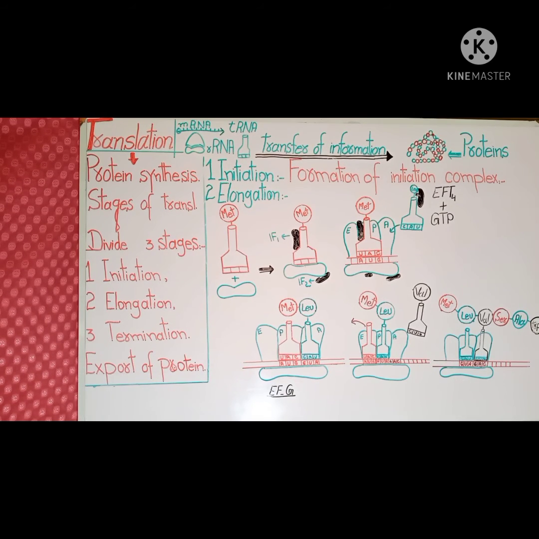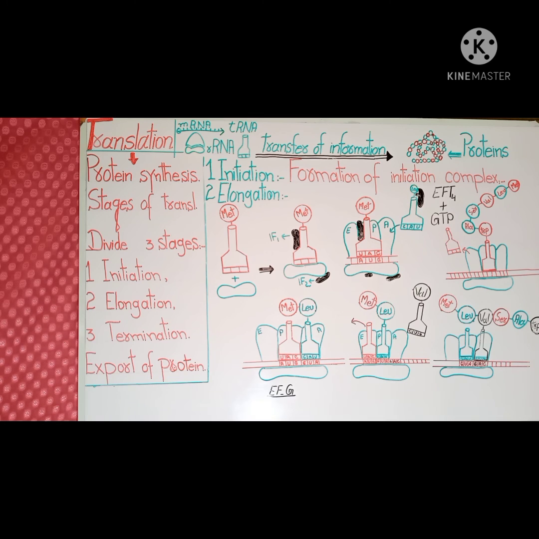When the cell's required polypeptide chain has been synthesized, then termination of polypeptide chain synthesis takes place. Elongation continues in such a fashion until a chain-terminating nonsense codon, in other words a stop codon, is exposed. For example, UAA, UGA, and UAG. These three codons are stop codons and nonsense codons.